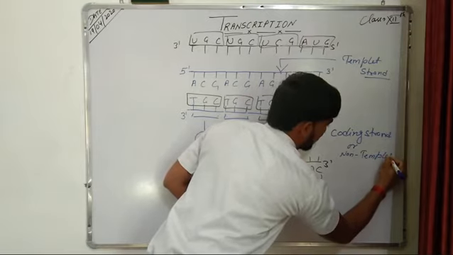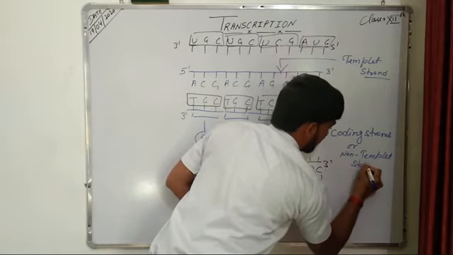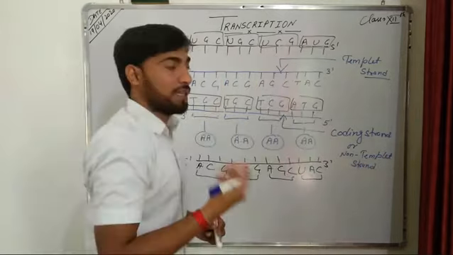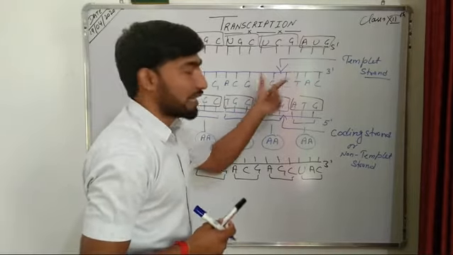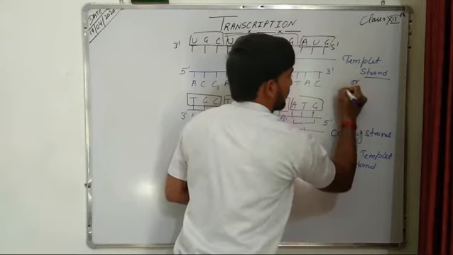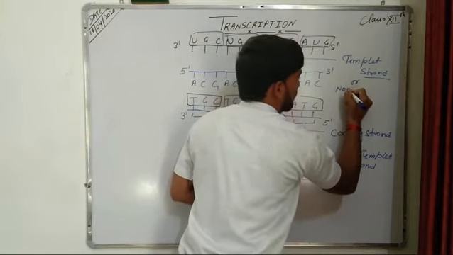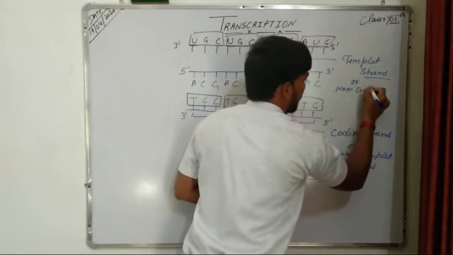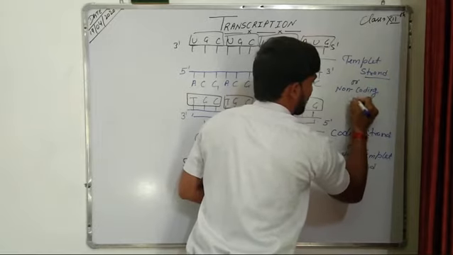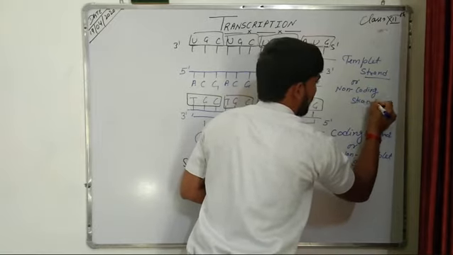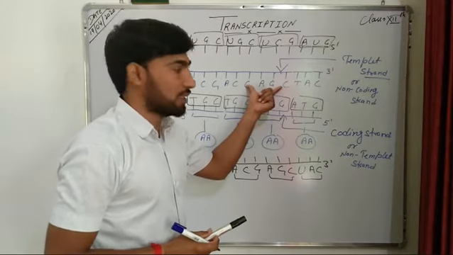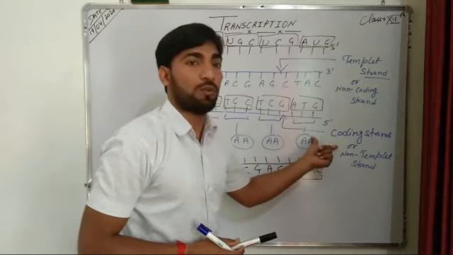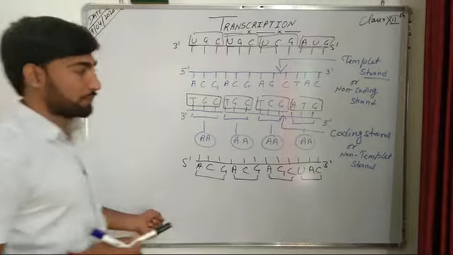Non-template strand. And in the same sense, if we call this strand the coding strand, then this template strand is the non-coding strand. This non-coding strand is also known as the antisense strand, and this coding strand is also known as the sense strand.